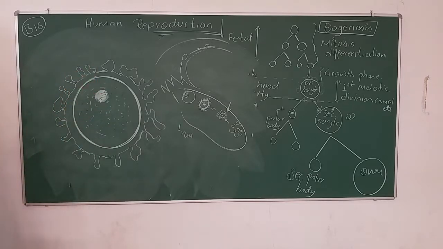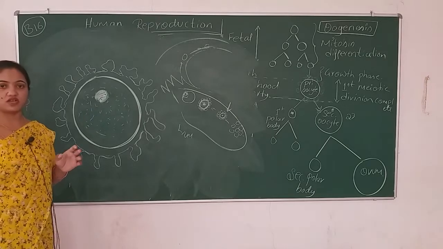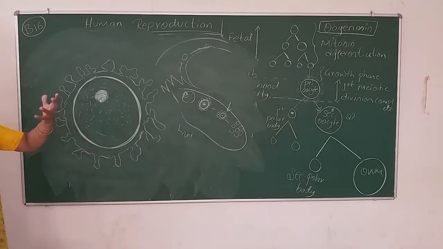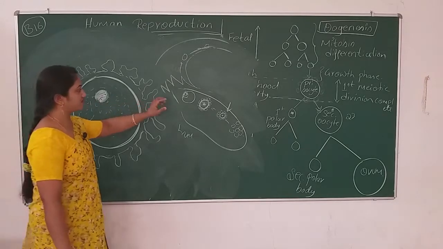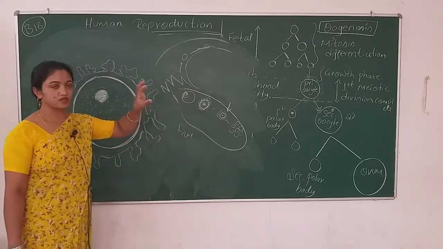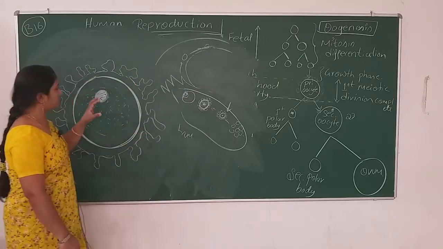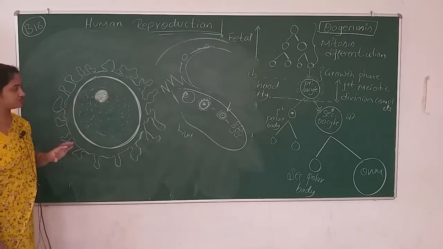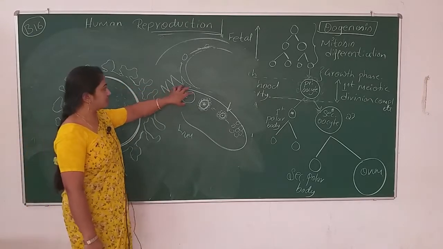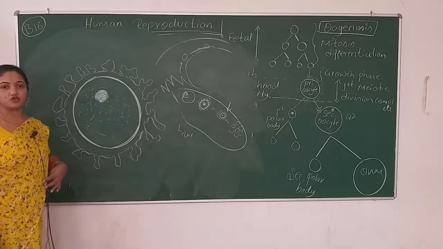So that is the structure of the secondary oocyte, coming from the Graafian follicle. Here we have a complete structure entering the fallopian tube.